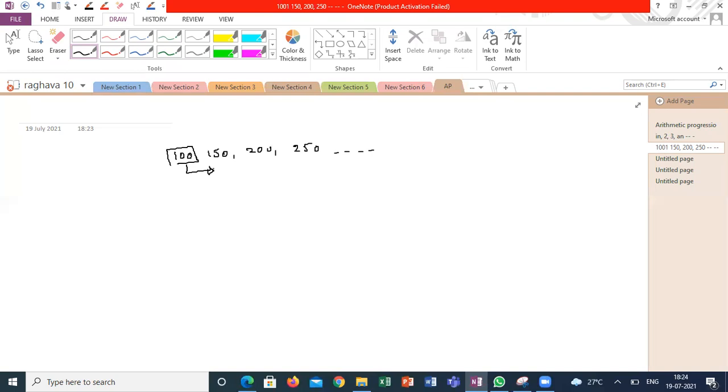So this pattern shows each object is increasing by 50 and 50. Here we won't call them objects. These objects are called terms: first term, second term, third term, fourth term. Each term has some particular relation to its preceding term and its successive term.